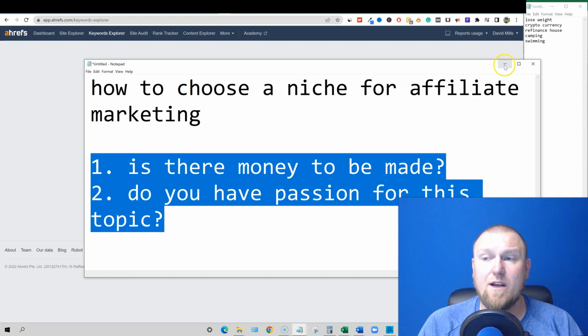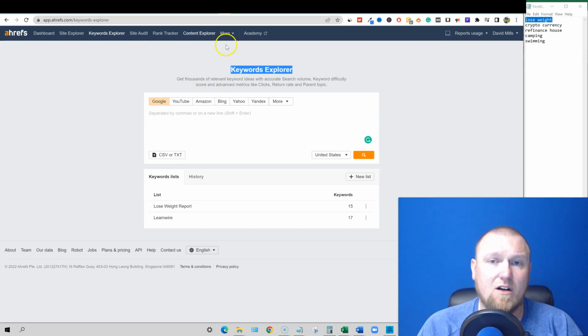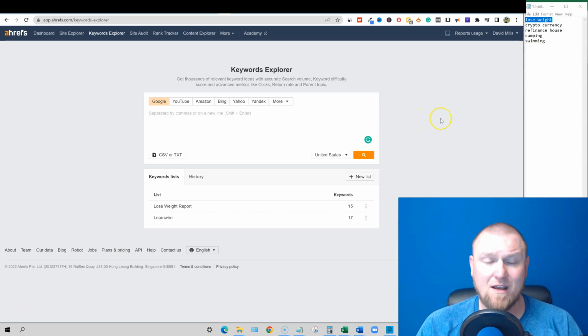So let's go in and start doing some research. We're going to actually go with lose weight. I'm inside of Ahrefs. This isn't a free tool, but you can also use Ubersuggest, which is a good one that you can use for a little bit of free keyword research. And there are other different tools you can use to do keyword research, so just pull out your keyword research tool. At the end of the day, you can actually use Google Keyword Planner.